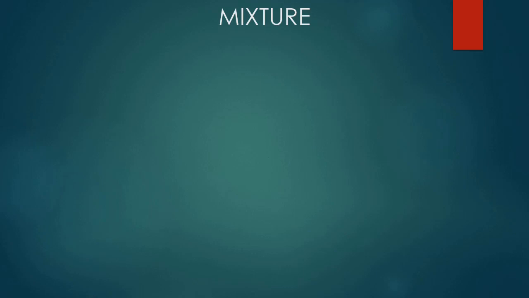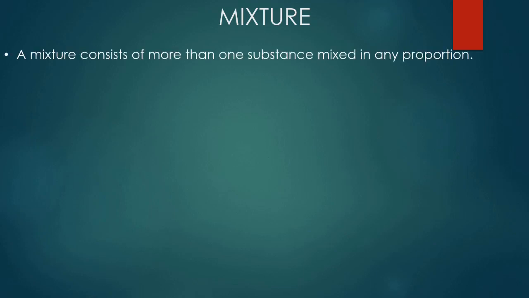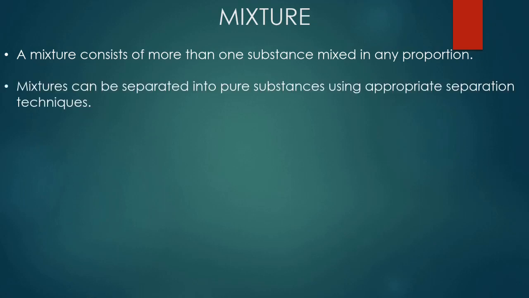When we think about it, mixture is actually mixing a lot of stuff together. That is exactly what a mixture is. A mixture consists of more than one substance mixed in any proportion. Mixtures can be separated into pure substances using appropriate separation techniques.